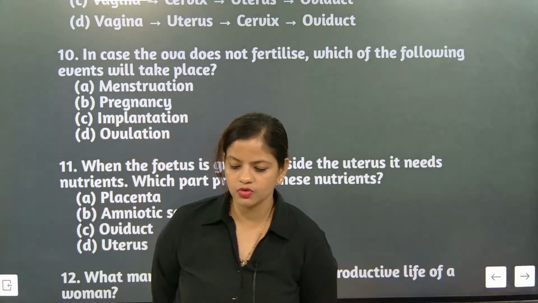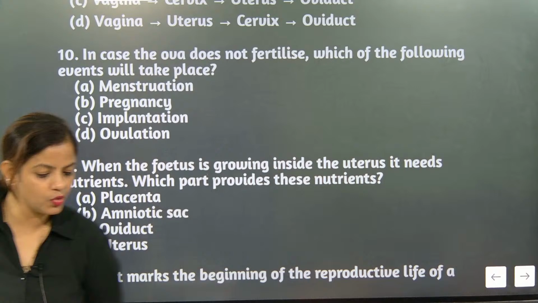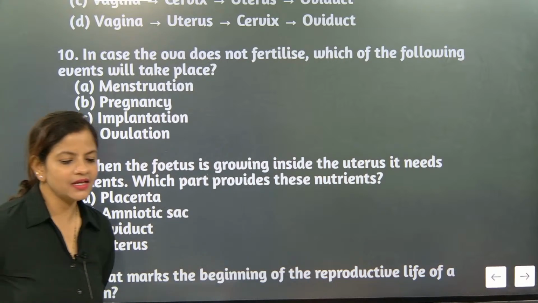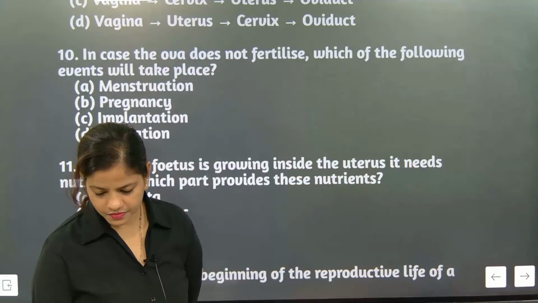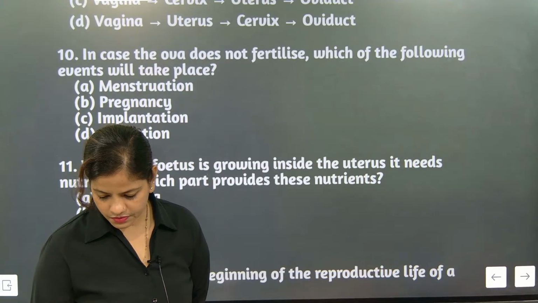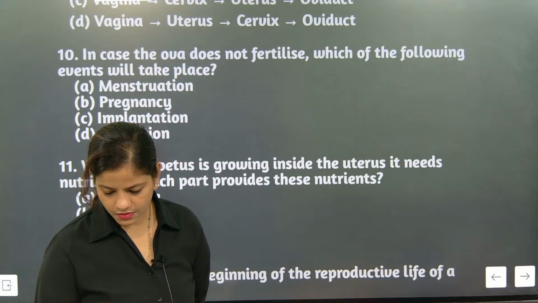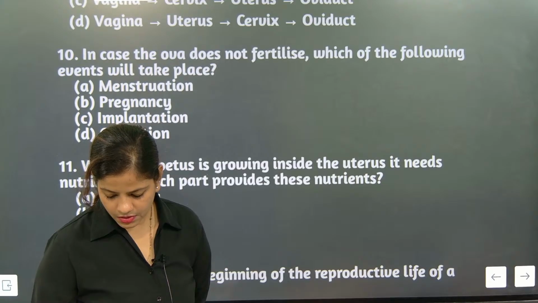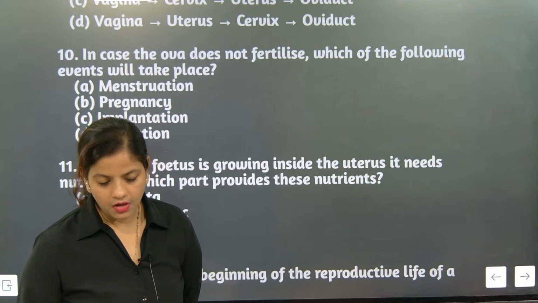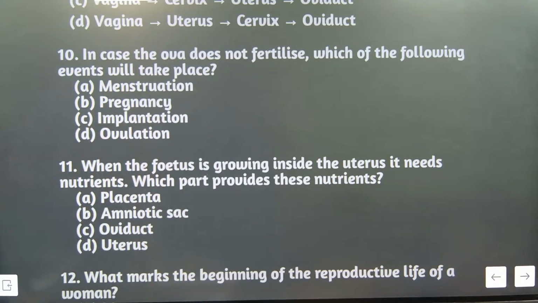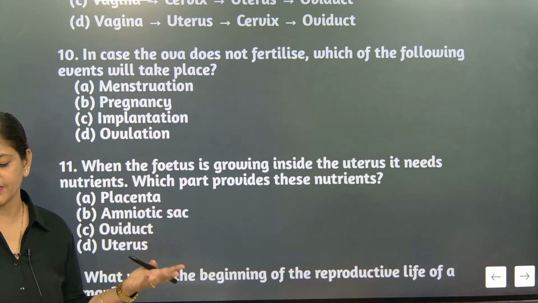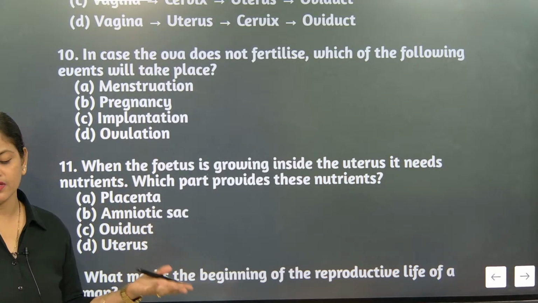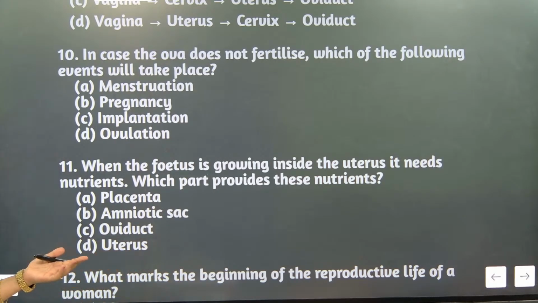Those people who do not know, I'm just telling you: the amniotic sac is the pouch in which the baby grows. The fluid part will be there, and the fluid is also giving nutrition to the child.